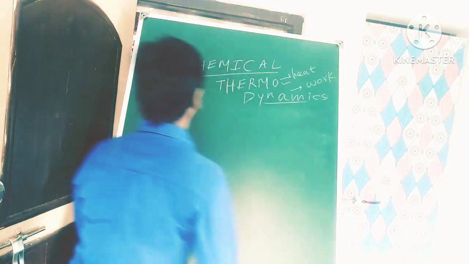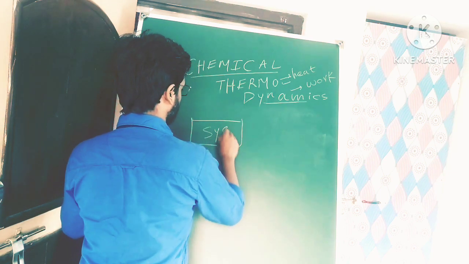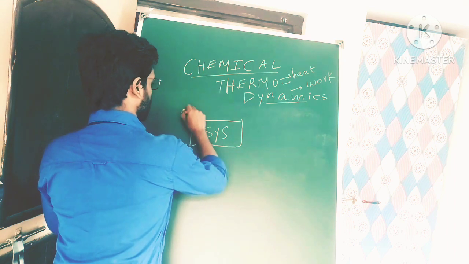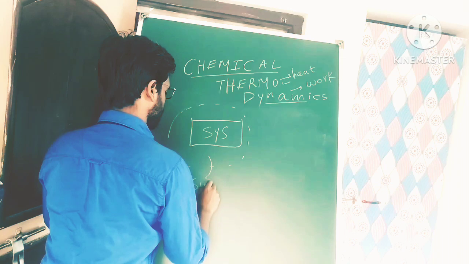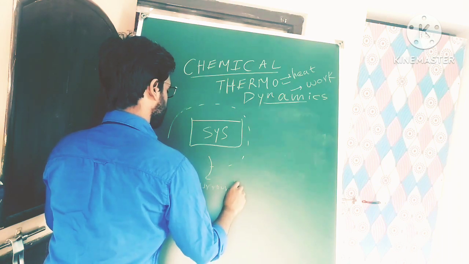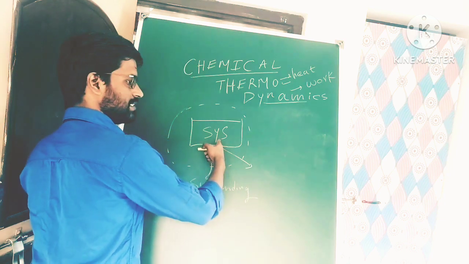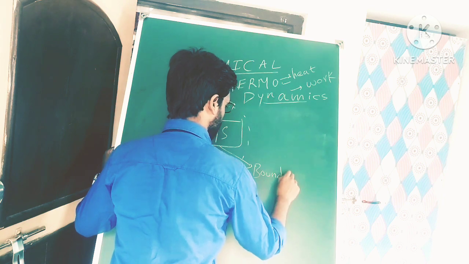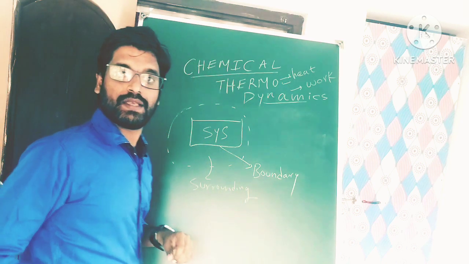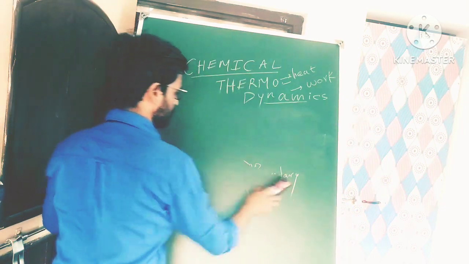Simple. Suppose this is system, right? This is surrounding, and this line which is dividing the system from the surrounding is boundary. Clear? Right. Now this boundary is of two types.